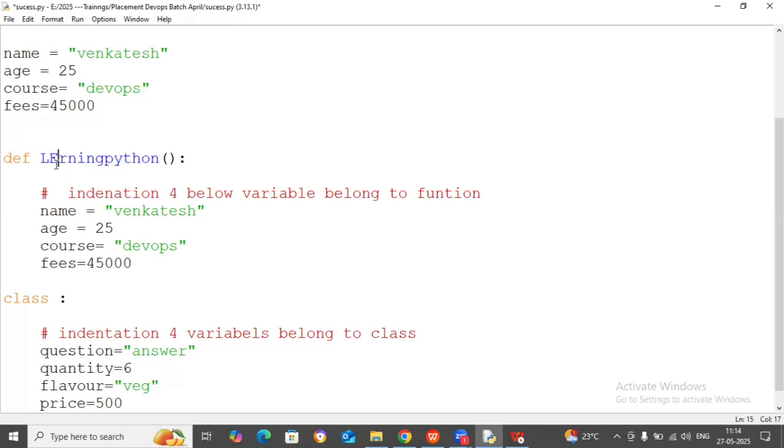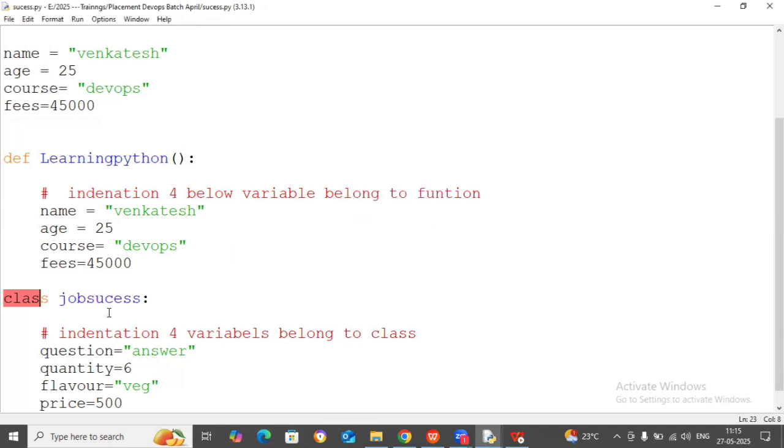Before that symbol you have to write it, guys. What is that? Learning Python. Here you have to write a class name. The class name can be what? Job success. What is the class name? Job success. Now run the code, there won't be any error.